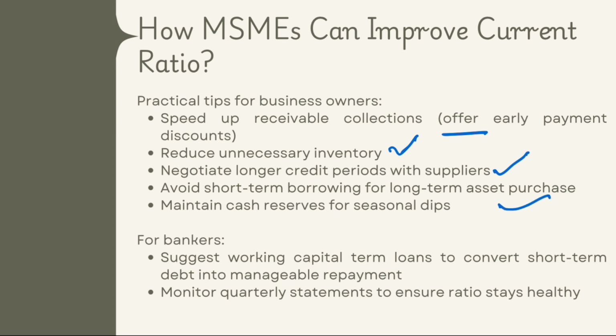Now we have seen many MSMEs avail working capital limit to purchase factory land and building. Although they can go directly and tell their banker that they need this amount for purchase of land and machinery, they want to serve that margin from working capital. So always avoid it. Always maintain cash reserves for seasonal dips. Now, for bankers, suggest working capital term loans to convert short term debt into manageable repayments, right? Monitor quarterly statements to ensure the ratio stays healthy. This is very much essential.